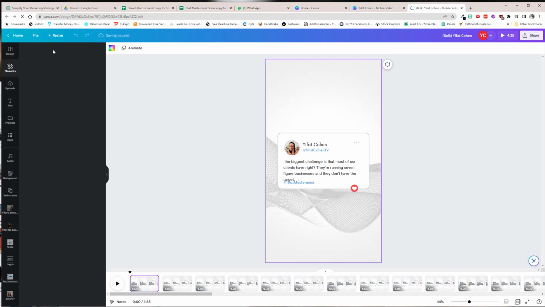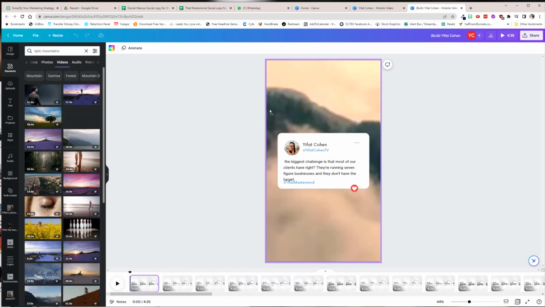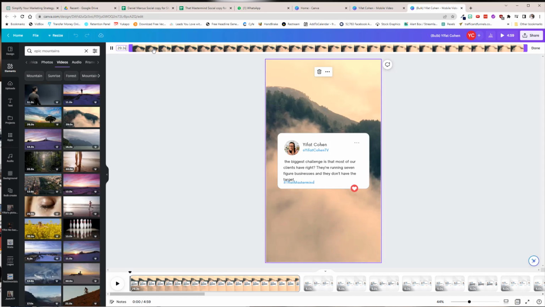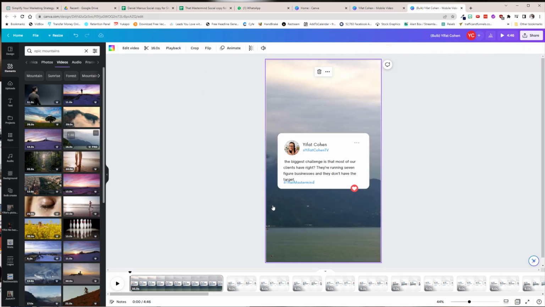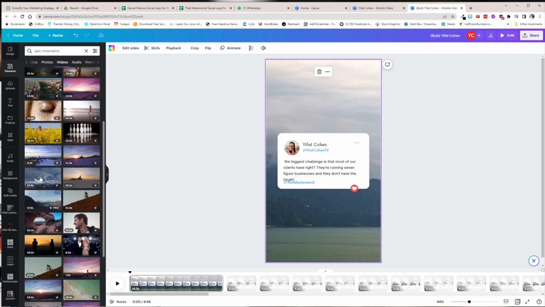And now if I come to nature, let's say epic mountains, click on it and make this 5 seconds, right? So you see 5, and here is the coolest part. This will be an ongoing thing. This can be 10 seconds, 15 seconds, whatever you want. You can change whatever background you want for it. Make it majestic, make it not.